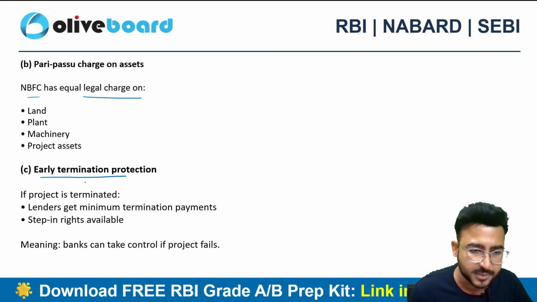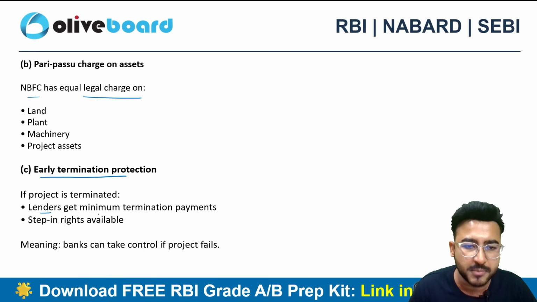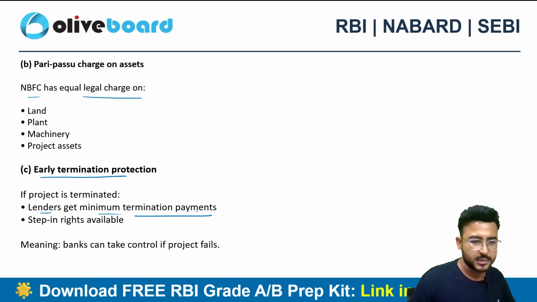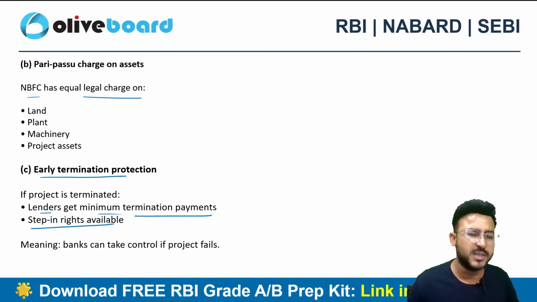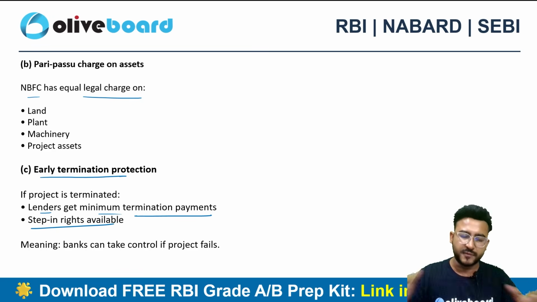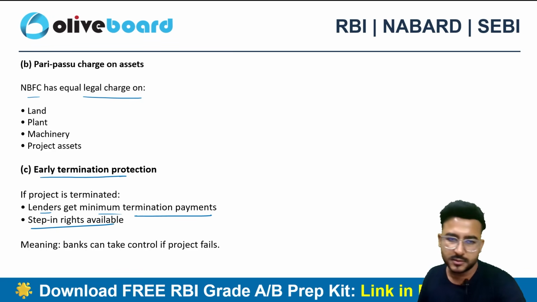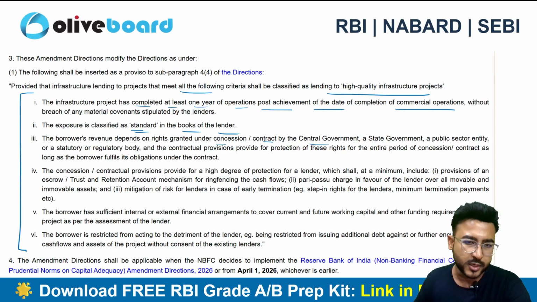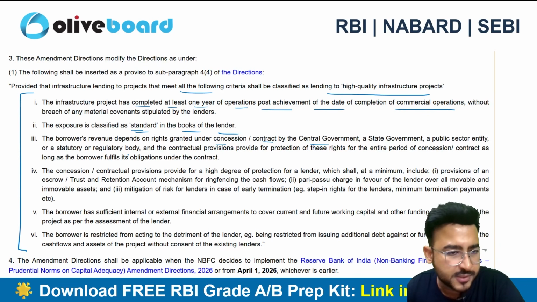So if the project is terminated, then the lender gets the minimum termination payment. Step-in rights are available. So that means the lender is somehow or the other protected. The bank can take control even if the project fails. The lender is quite on a sorted note. Right, that's the fourth condition.